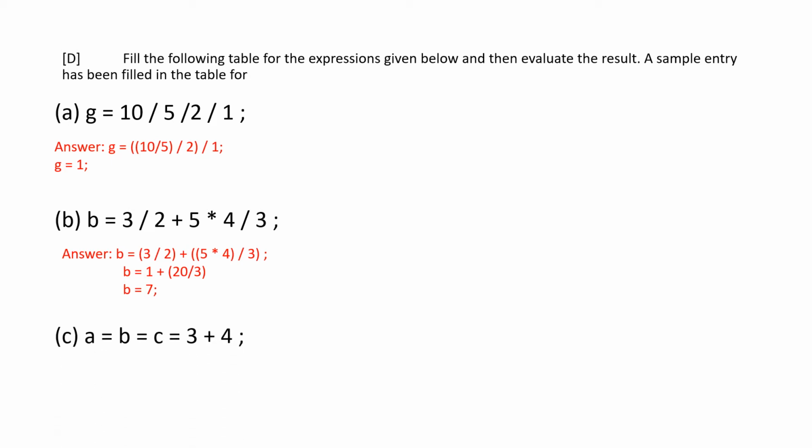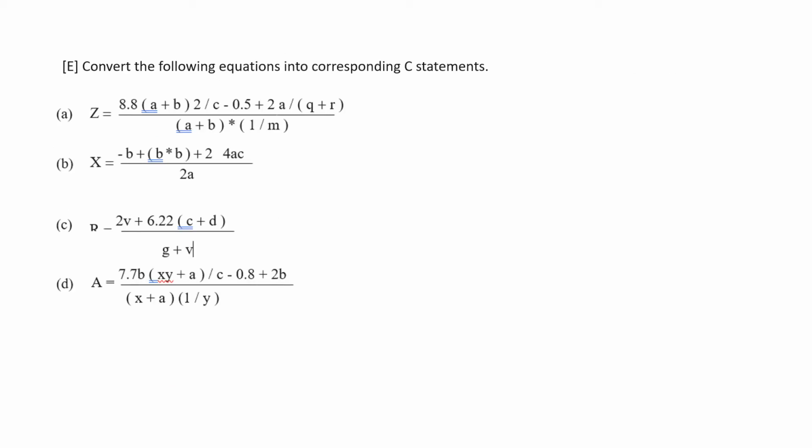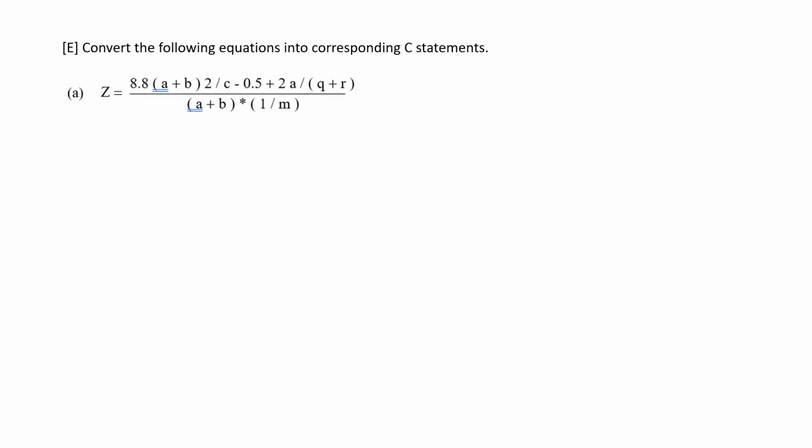And here 3 plus 4 gets executed first, and then the assignment operation, so a, b and c would be assigned with 7. And the next section is convert the following mathematical equations into C statements. Let's go over it one by one. So the first one, wherever braces are there, we need to replace it with an asterisk, and we need to give the proper braces so that the division is done accordingly. So let's see the answer first.